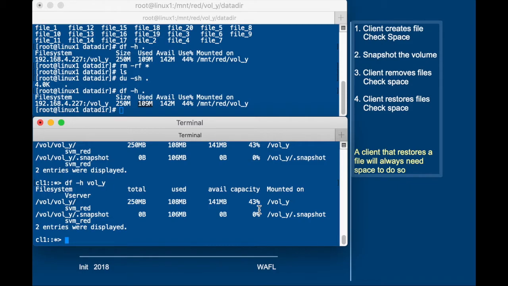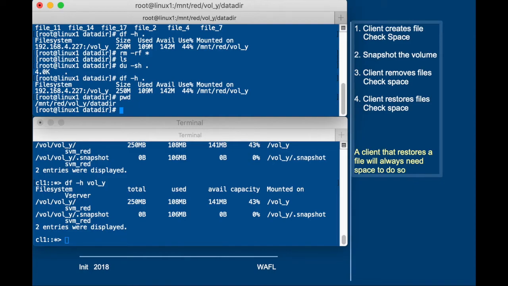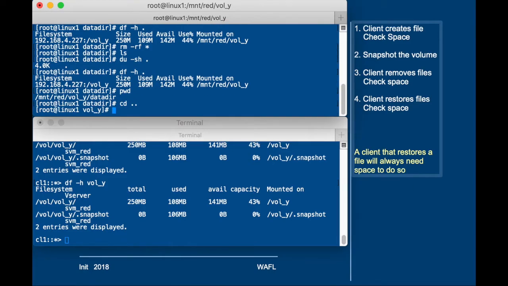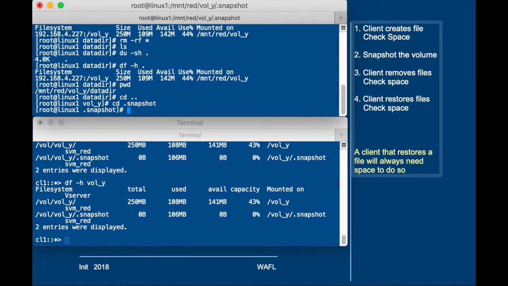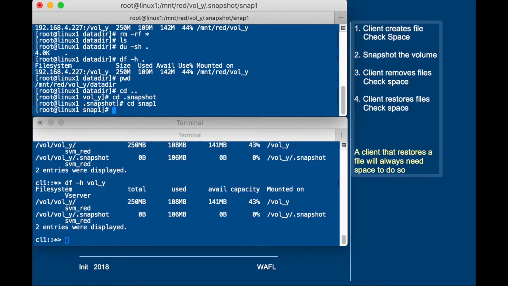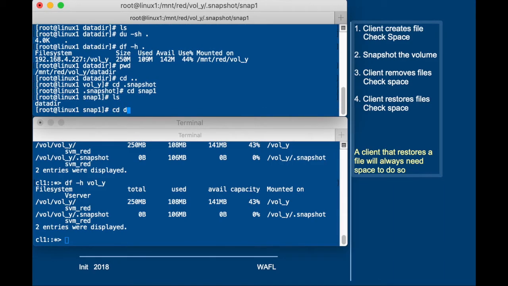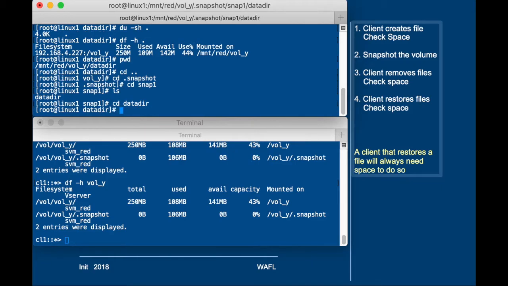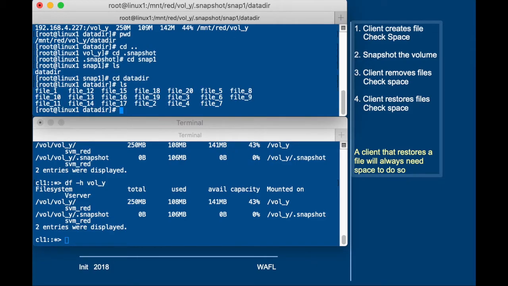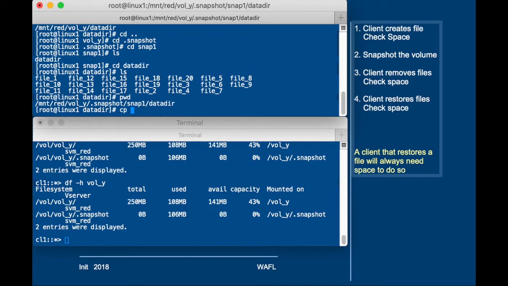So the client may think that he has removed a lot of files, but he actually did not free up any space in the file system because we have a snapshot. And then in the exported file system, we look in the .snapshot directory of the volume, and we list and we see we have the snap1 directory, and inside the data directory we will find all the files that we have removed from the active file system. But because there's a snapshot, the blocks cannot be freed.